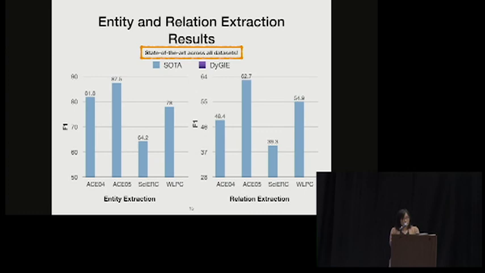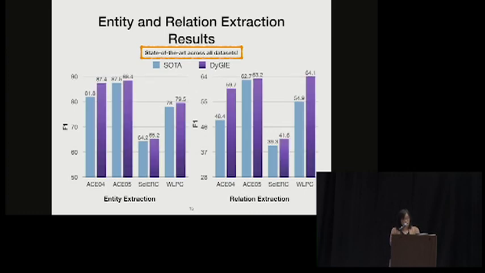So here is the comparison between the state-of-the-art and our DyGIE model. We can see that after introducing the DyGIE model, we could significantly outperform the previous state-of-the-art. Many of the previous state-of-the-art systems actually have ELMo or something like that included already. So we still outperform many of them, all of them actually.